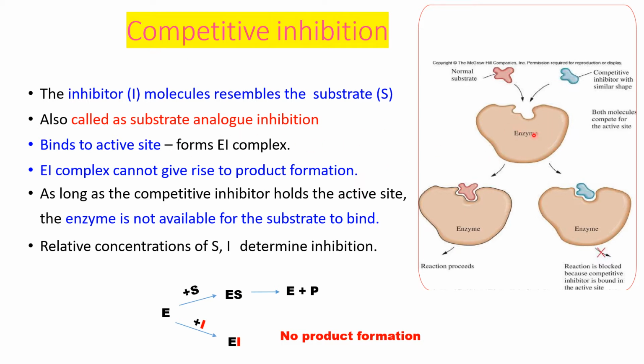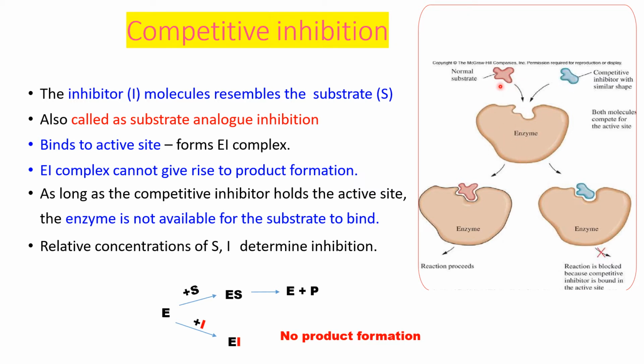And this is the enzyme and this is the active site of the enzyme. This is a normal substrate and this is a substrate analog or inhibitor. These two are somewhat structurally similar and they compete with each other for the active site of the enzyme. If the substrate binds, then the reaction proceeds and product formation will be there. But if the inhibitor binds to the enzyme at the active site, then an enzyme inhibitor complex will form but product formation will not be there. So if this inhibitor is present, product formation is less. This is competitive inhibition.